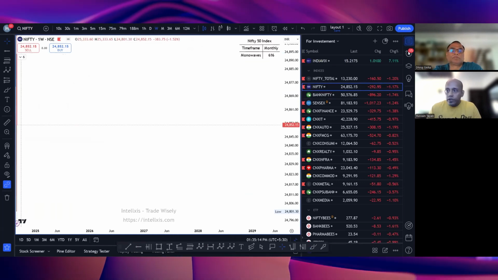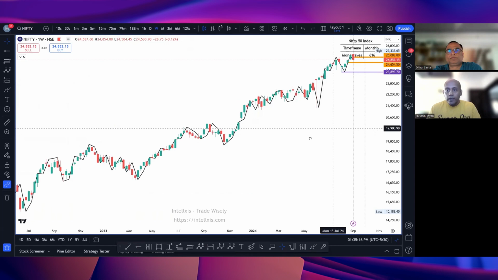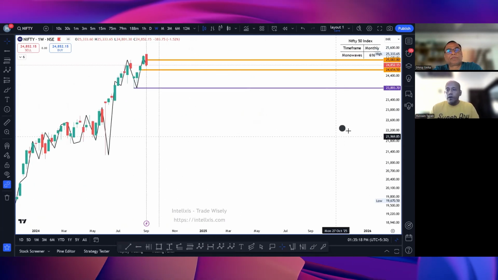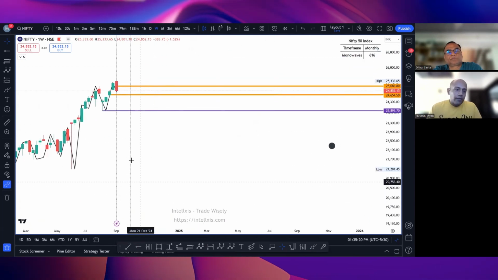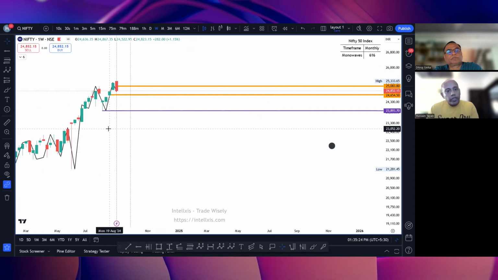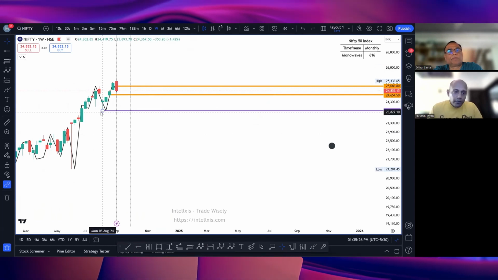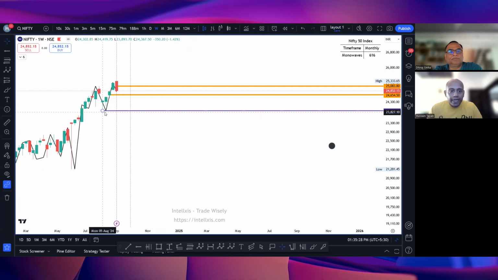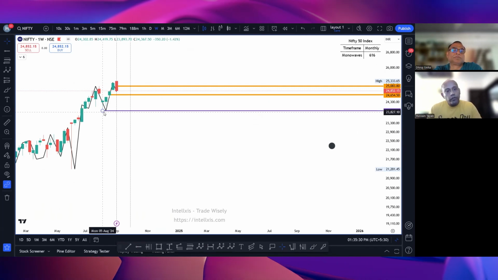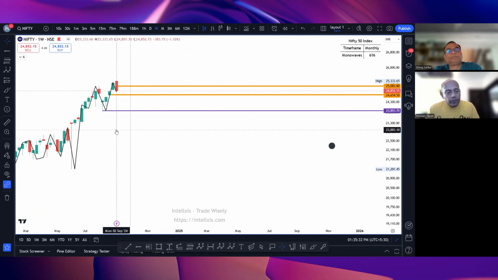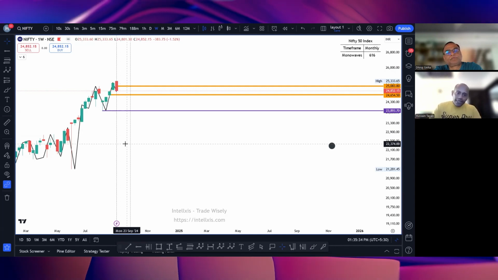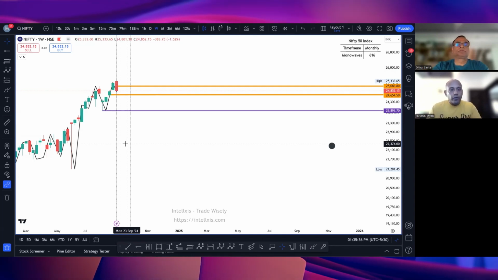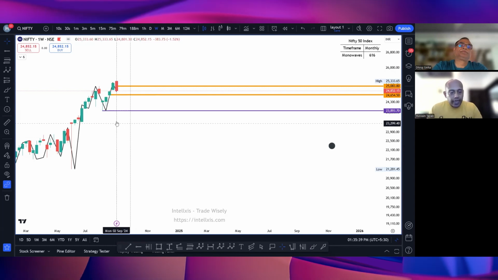So on Nifty, I'm going to start with the weekly time frame just to show you something. Like I've always said, we pay a lot of importance to the engulfing wave. This is the weekly chart, and you can see that we had an engulfing wave here on 5th of August. In my past video, I did not get a chance to edit, because we had not made a video last Sunday. So I'm sharing it now.